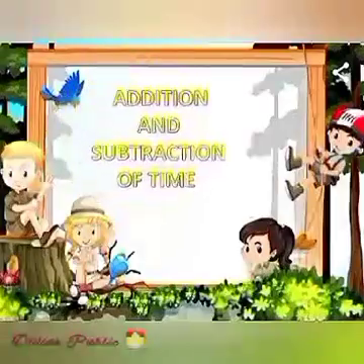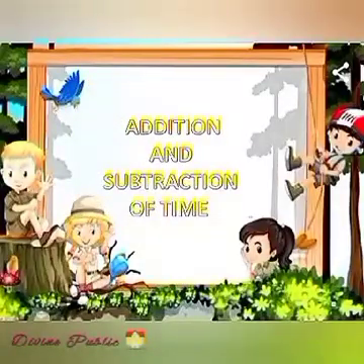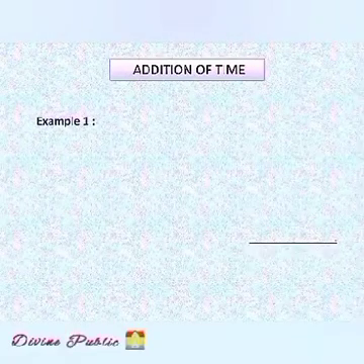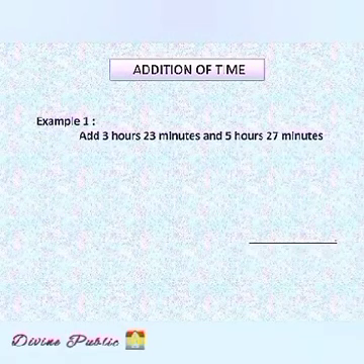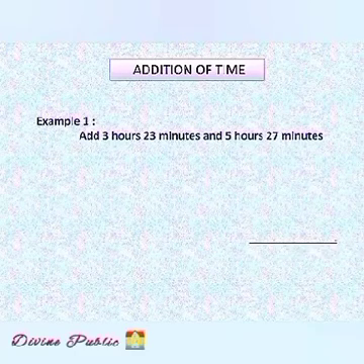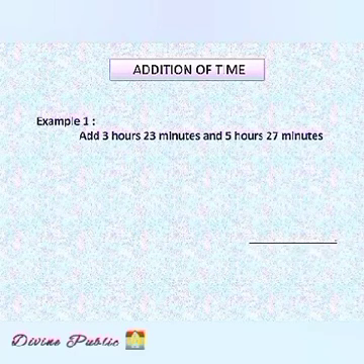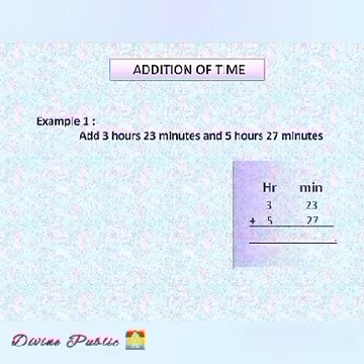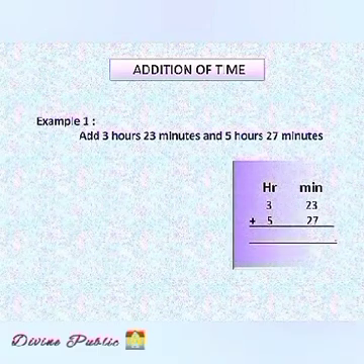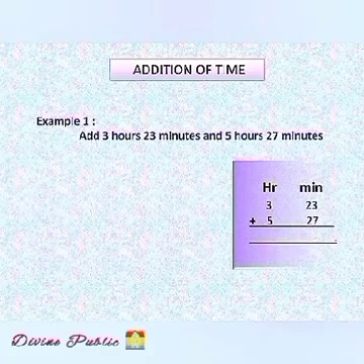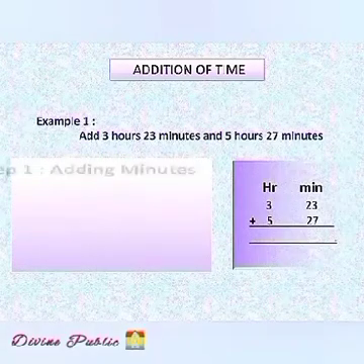Now let us learn addition and subtraction of time. Firstly, we will learn addition of time. See example 1. Add 3 hours 23 minutes and 5 hours 27 minutes. Firstly, we will arrange the time in hour and minute column. After that, follow the rule.